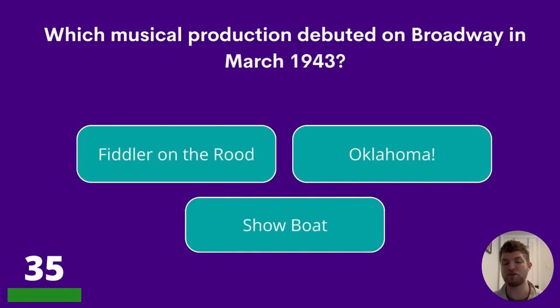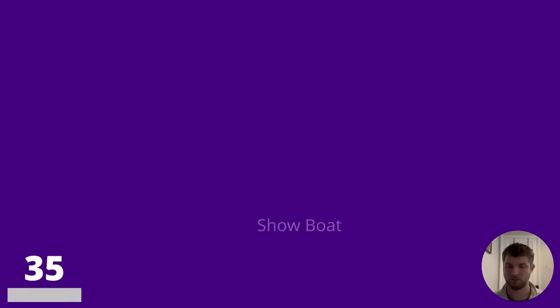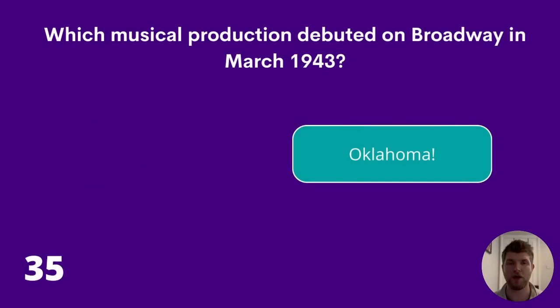35. Which musical production debuted on Broadway in March 1943? Fiddler on the Roof, Oklahoma, or Showboat? The answer is Oklahoma.